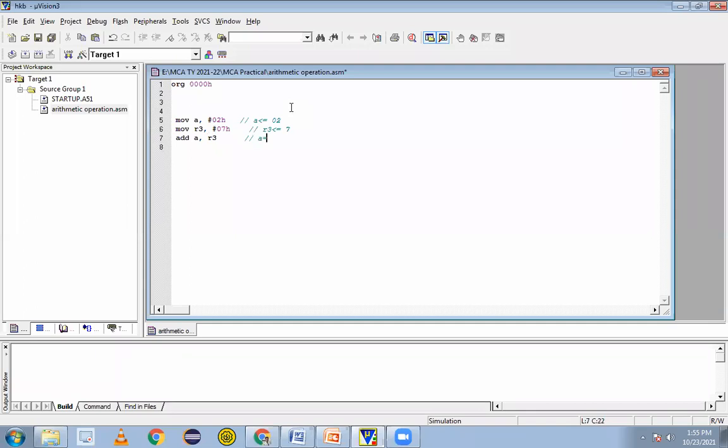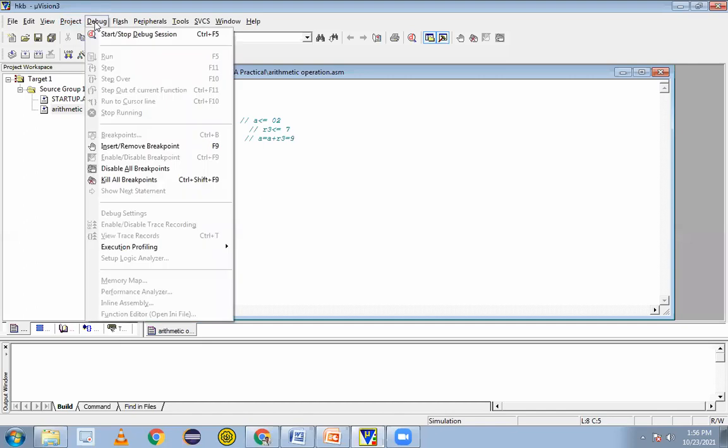So that will give A is equal to A plus R3, so that will be 9. Correct? And at last we only need to write END. END is for our code being finished. How will the controller understand that the program has ended? So that's why we need to write END there. END means it will end the code here, and we have seen the calculation by using your brain.